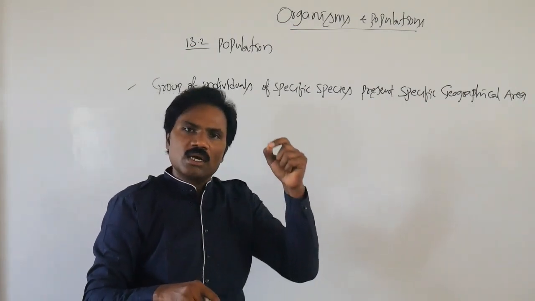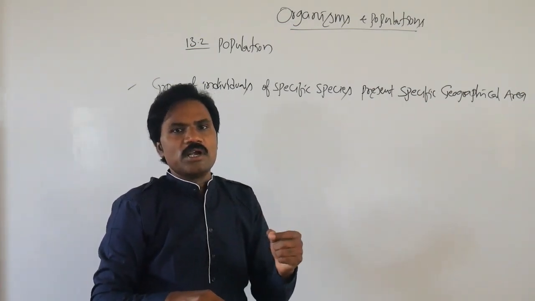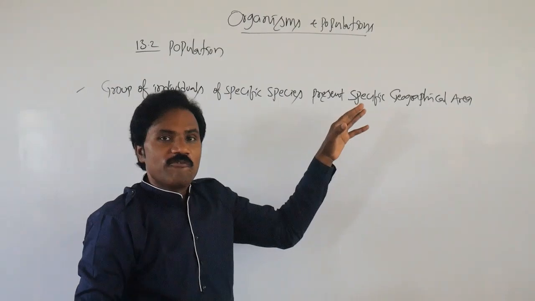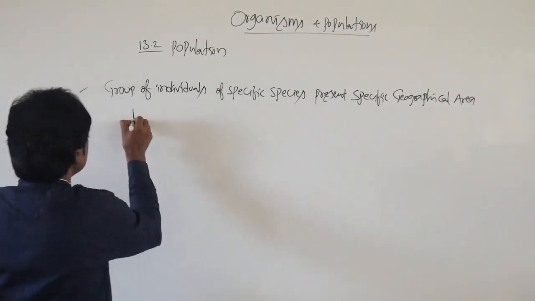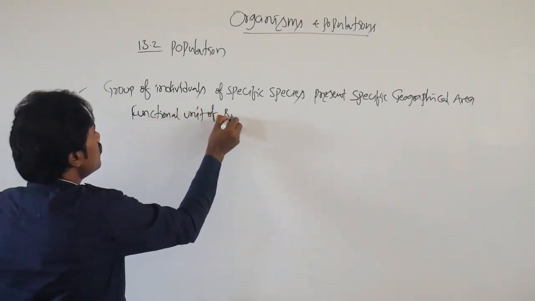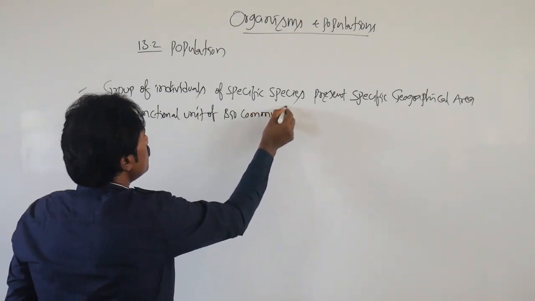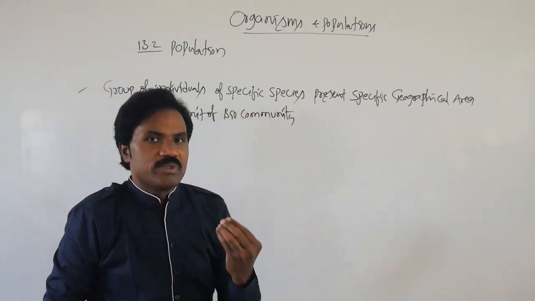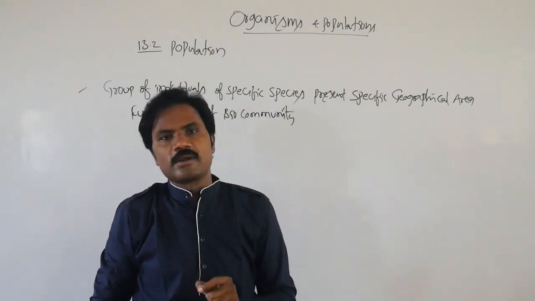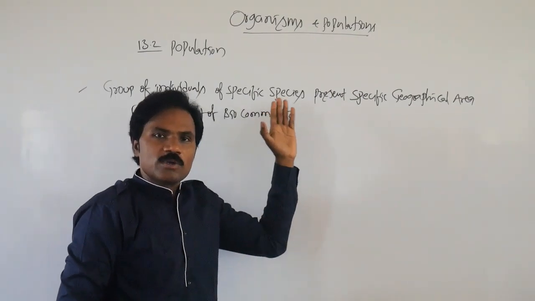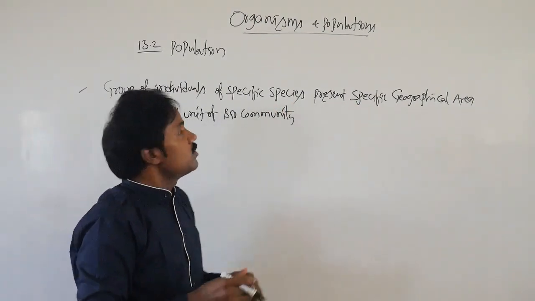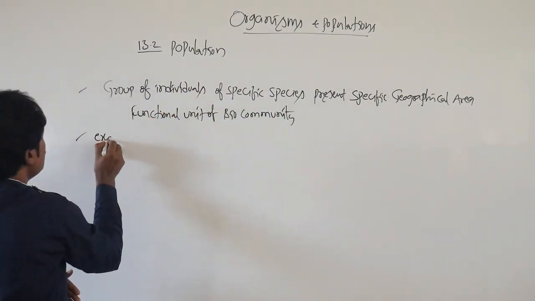This population acts as a functional unit of the biotic community. If it is present, automatically it acts as a functional unit of the biotic community. That's why, as we already said, it is the basic unit of the ecological hierarchy. Similarly, what are one or two examples you can say of populations?